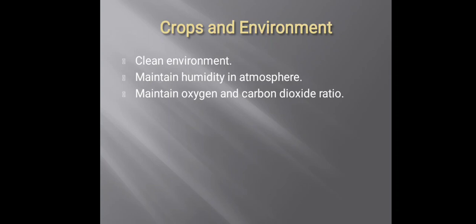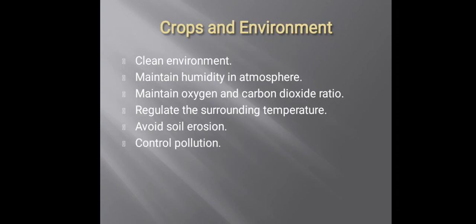After all this, now comes the relation between the crop and the environment. As a crop is a plant, it also has a good effect on the environment. Firstly, it cleans the environment and maintains the humidity of that particular area. It also maintains the ratio of carbon dioxide and oxygen, regulates the surrounding temperature, avoids soil erosion, controls noise pollution and other pollutions, and it also protects animals and their life, because there are many wild animals like rats, snakes, and others which are dependent on these plants.